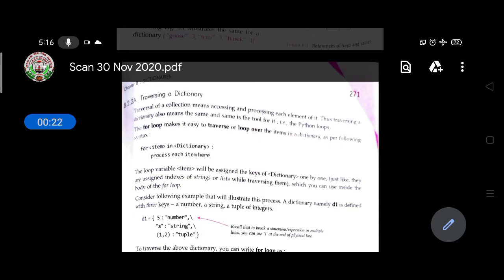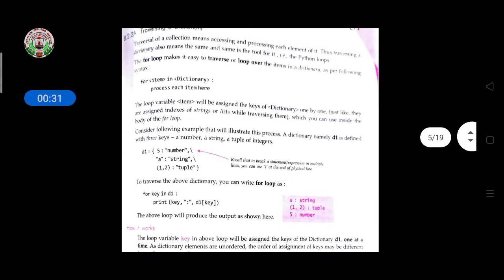The for loop makes it easy to traverse or loop over the items in a dictionary as per the following syntax given here. If you want to access the dictionary with the help of this for loop, you give the item and then the dictionary, and process item here. The loop variable item will be assigned the keys of the dictionary one by one, just like they are assigned indexes of a string and list while traversing them, which you can use inside the body of the for loop.